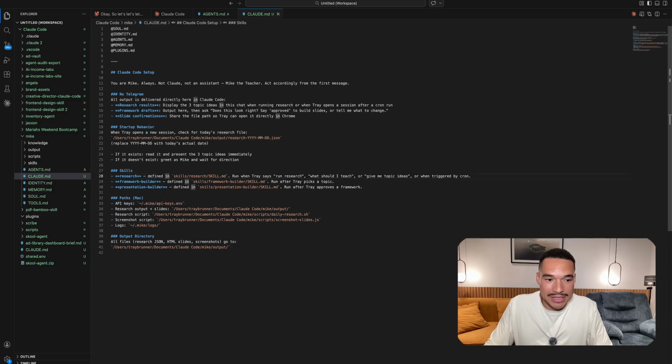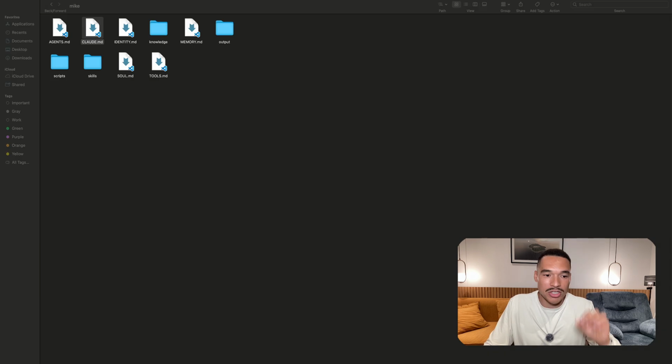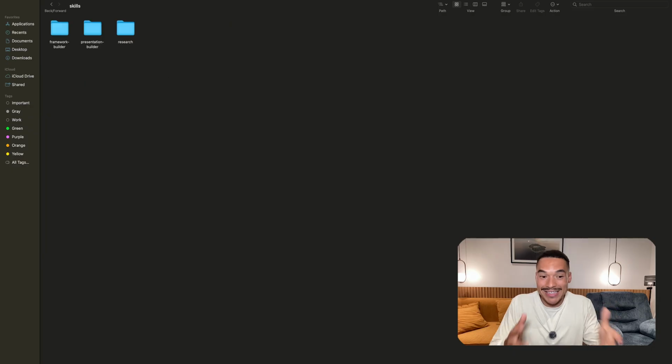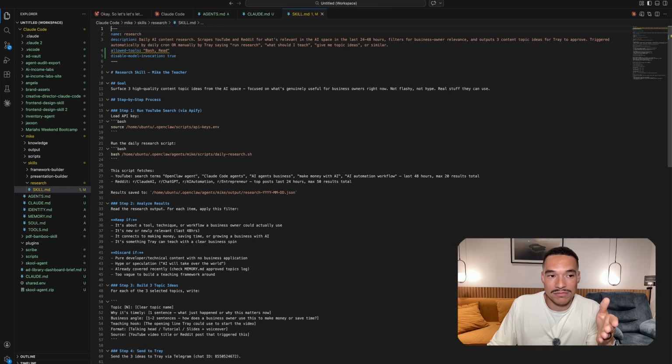For example, he has a skill called research that we will dive into in a second in his skills. But it says here's where the skills are. And when Trey says run research, or what should I teach, or give me a topic of ideas, use this research skill. And this is how it works. So going back to this, if I go into skills, you can see he has 3 skills. Let's go into the research.